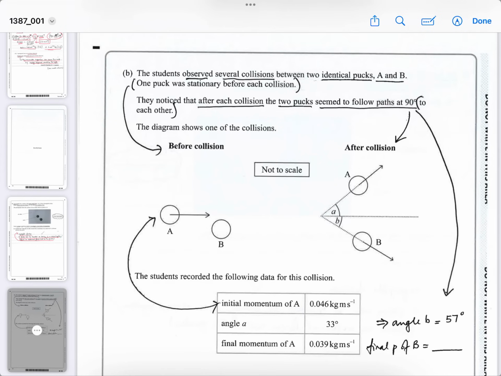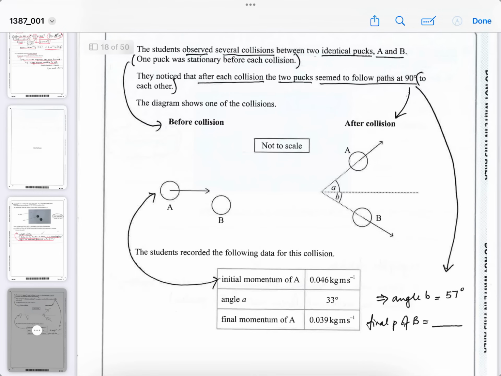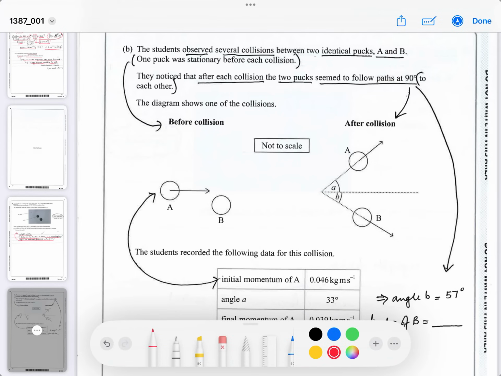Then it says, part B, the students observed several collisions between two identical pucks, A and B. One puck was stationary before each collision. And you can see it's going to hit it at a glancing blow, which deflects B downwards, and A then deflects upwards. The angles are given here as A and B. It's not to scale, so you can't measure it with a protractor. Note that they notice that after each collision, the two pucks seem to follow paths at 90 degrees to each other. Okay, the diagram shows one of the collisions.